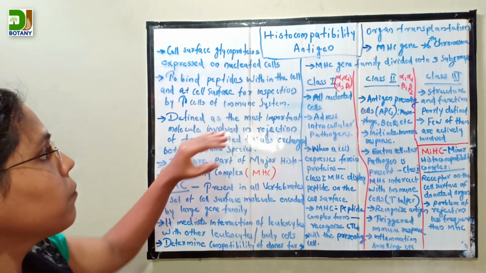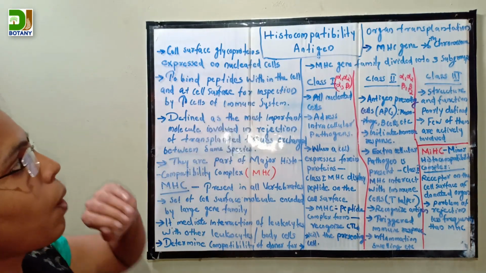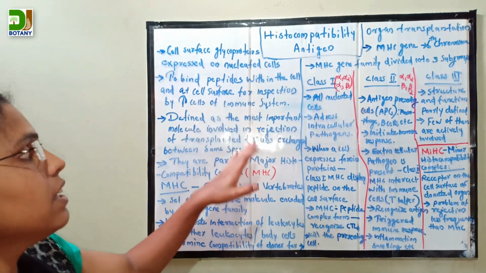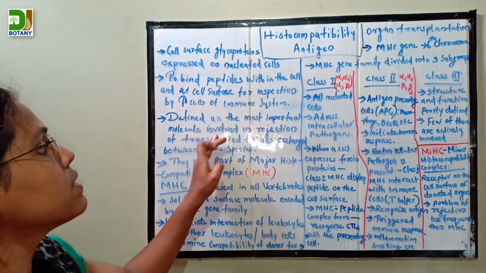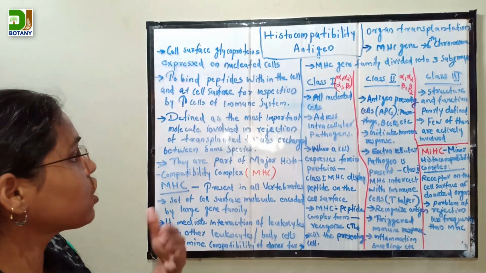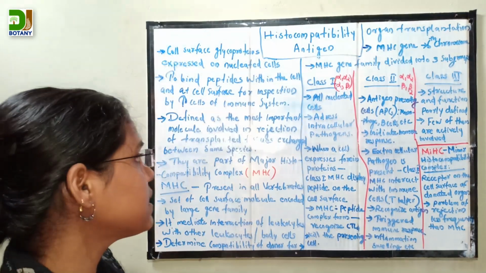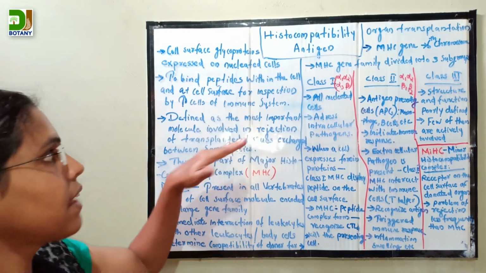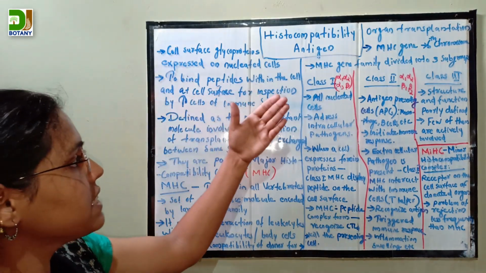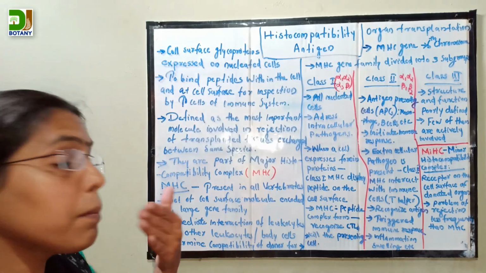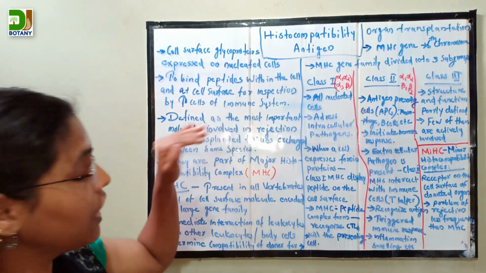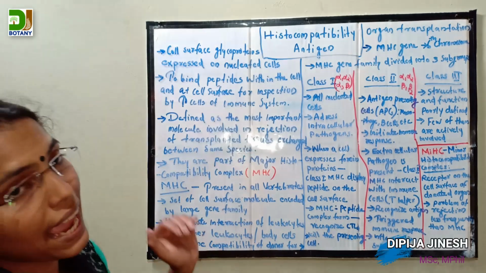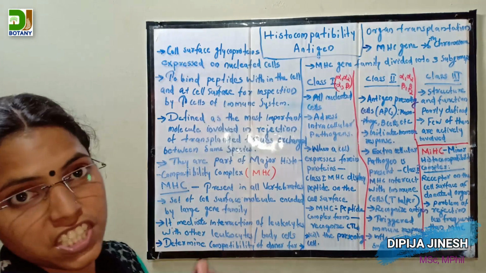Okay, the main definition of histocompatibility antigens is that they are the most important molecules involved in the rejection of transplanted tissues exchanged between the same species.